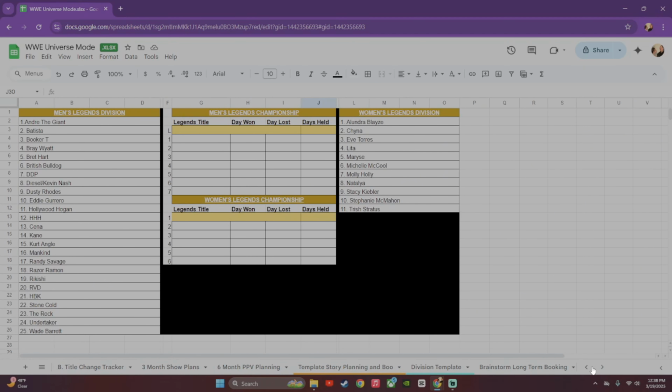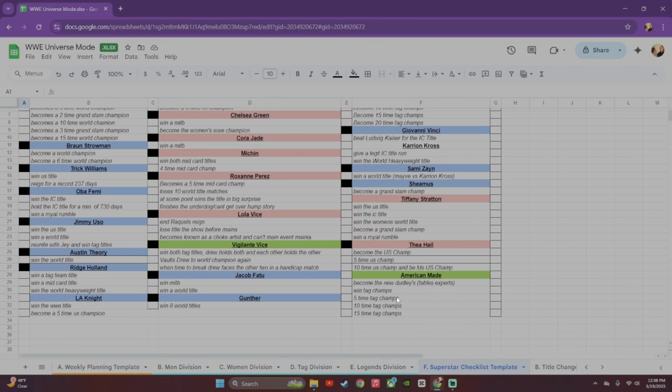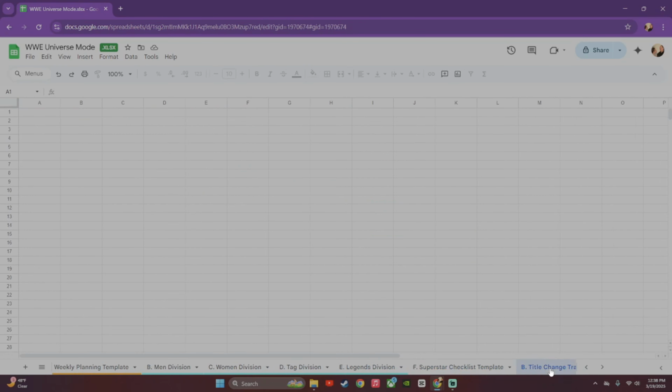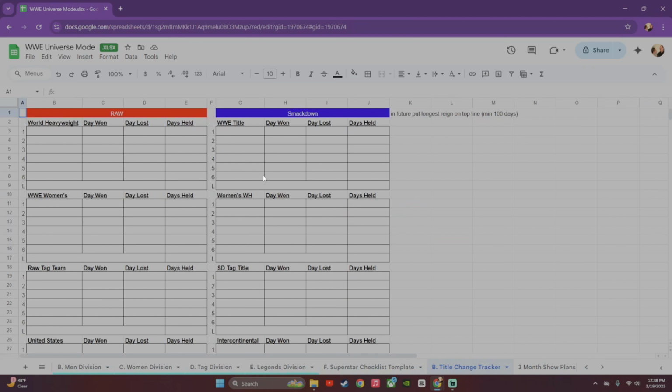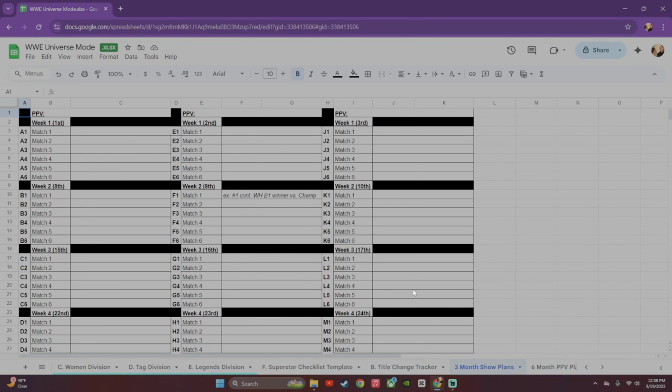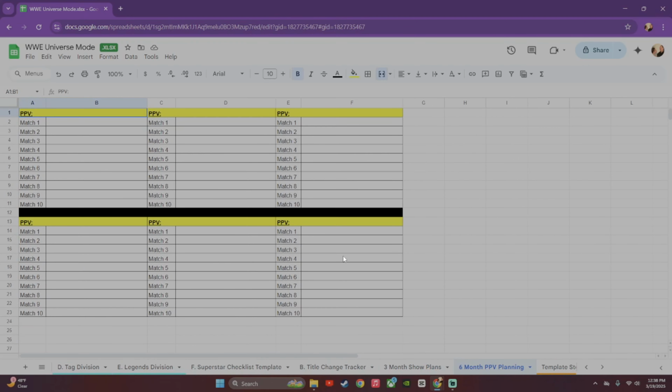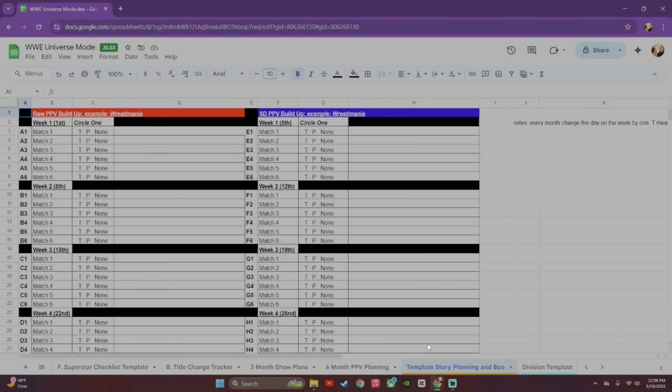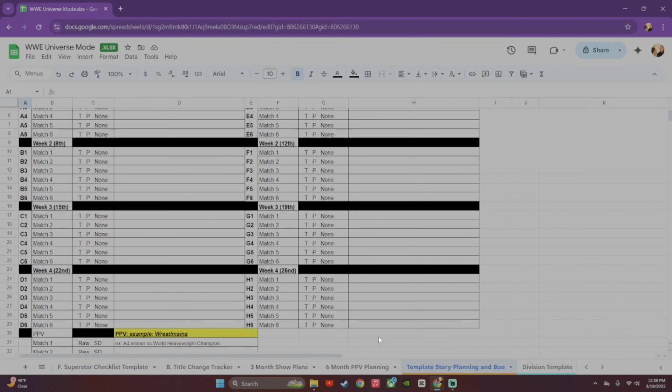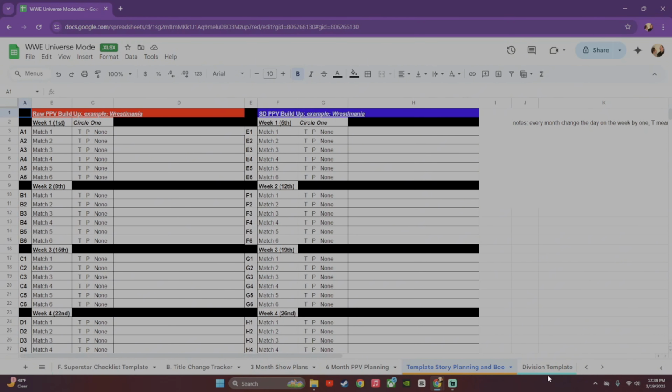Like I said, we had a superstar checklist here that I'm working on. This is just another version so people can edit if they want. This is another title change template. Like I said, I started putting the longest reign on top and putting it in gold. This is if you want to plan 3 months at a time on one spreadsheet. And like I said, there's different ways you can do it. This is 6 months of pay-per-views. It looks like this one has both shows plus a pay-per-view, so it's all on one sheet for you if you don't want to get too in-depth with the stories.